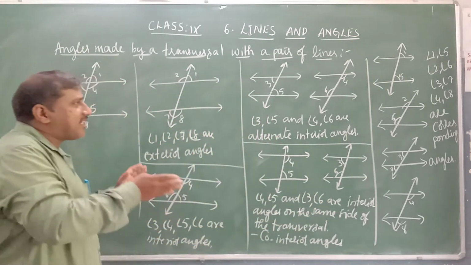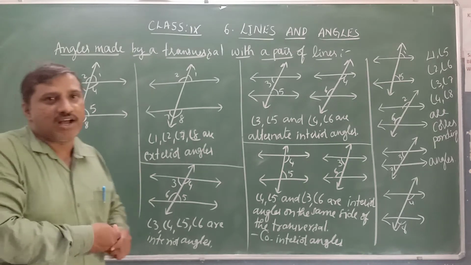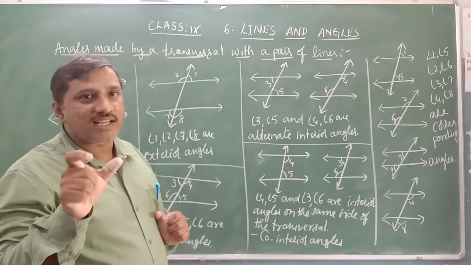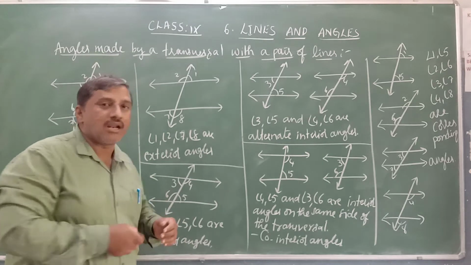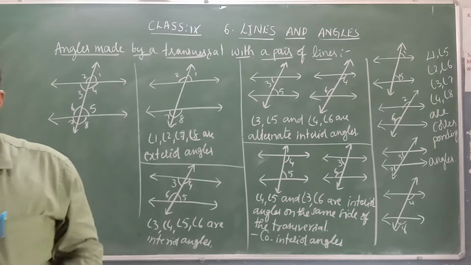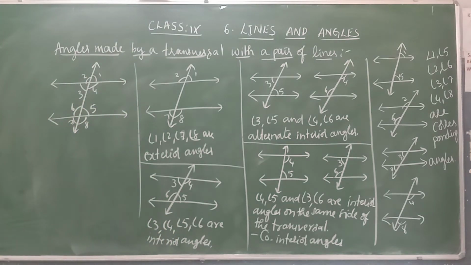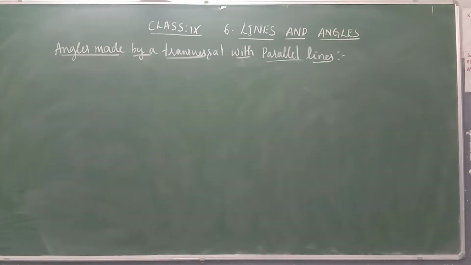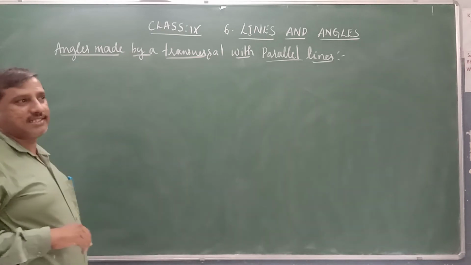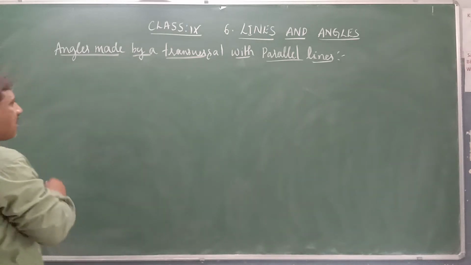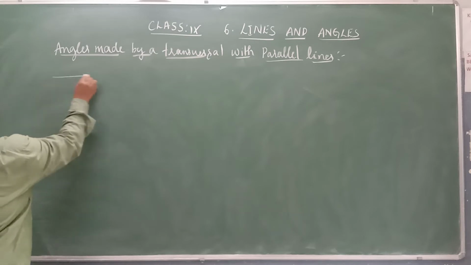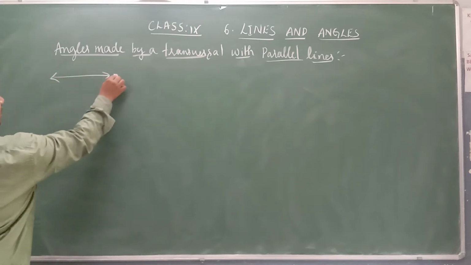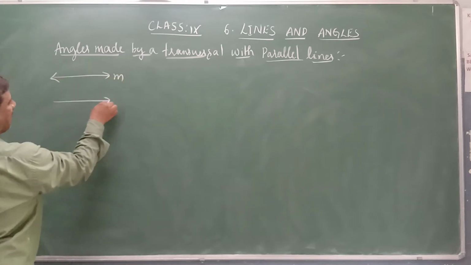Now what is the relation between these pairs of angles when the transversal intersects a pair of parallel lines? Angles made by a transversal with parallel lines. Let M and N be two parallel lines.